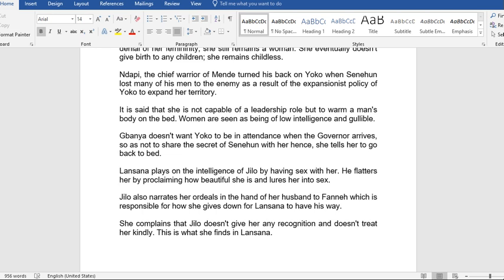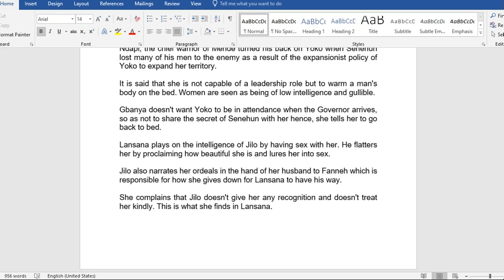It is said that she is not capable of a leadership role but to warm a man's body on the bed. Women are seen as being of low intelligence and gullible. Banya doesn't want Yoko to be in attendance when the governor arrives, so as not to share the secrets of Senehun with her. Hence, he tells her to go back to bed. He doesn't want her to hear anything, because maybe they are going to discuss some secret about Senehun.